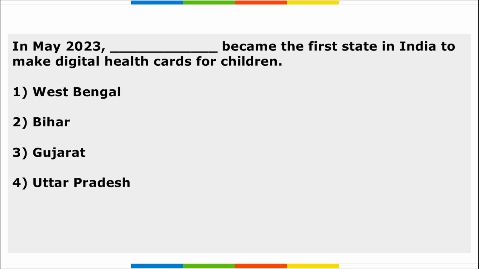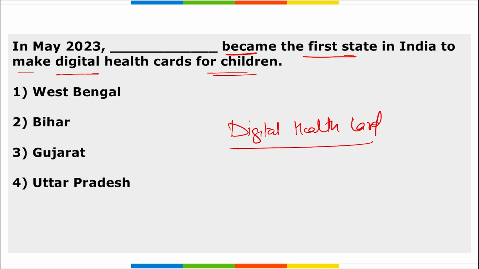The first question is, in May, which state became the first state in India to make digital health cards for children? So what are these digital health cards? These digital health cards were launched so that proper health checkup can be done of the school students, right?